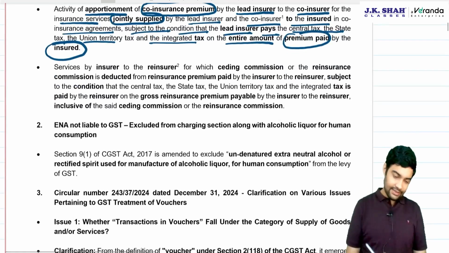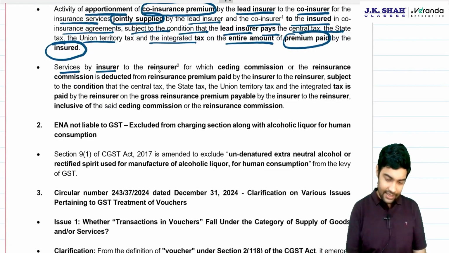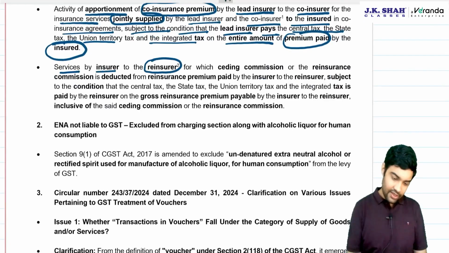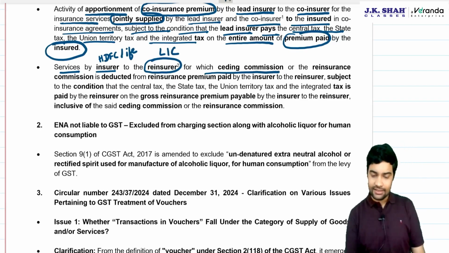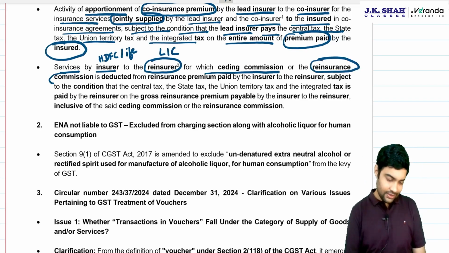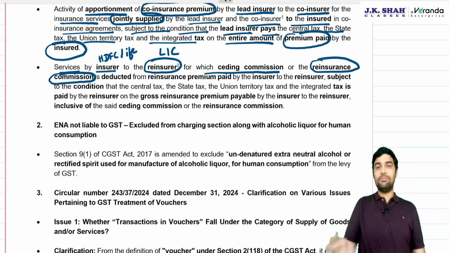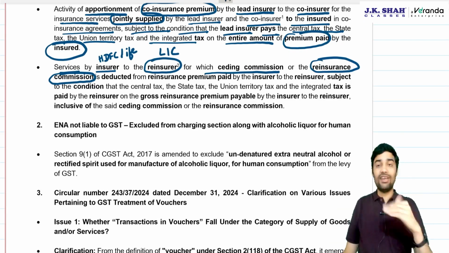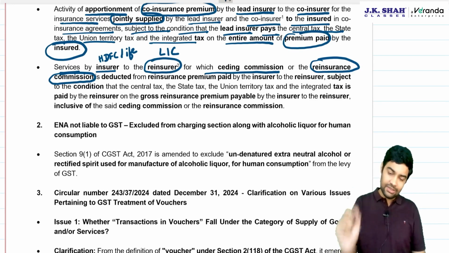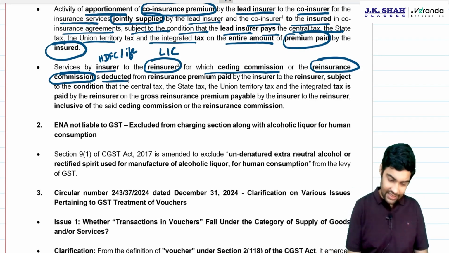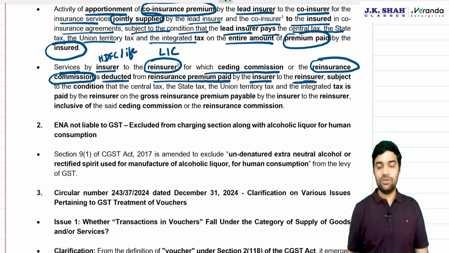Okay, let's see the next one. Services by insurer to reinsurer. Who was the insurer in our case? HDFC Life. To LIC for ceding commission. Reinsurance commission is also called ceding commission because it is given as the other party is ceding some share, giving up some share. For ceding commission or with ceding commission or reinsurance commission deducted from the reinsurance premium paid by insurer to reinsurer.